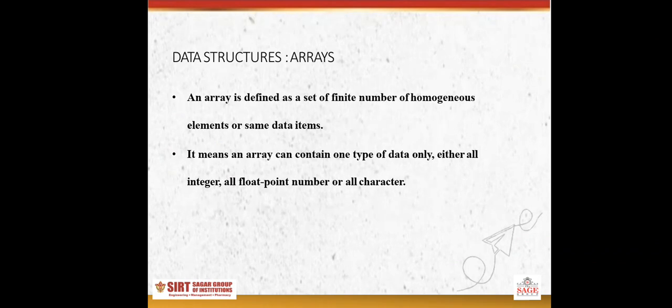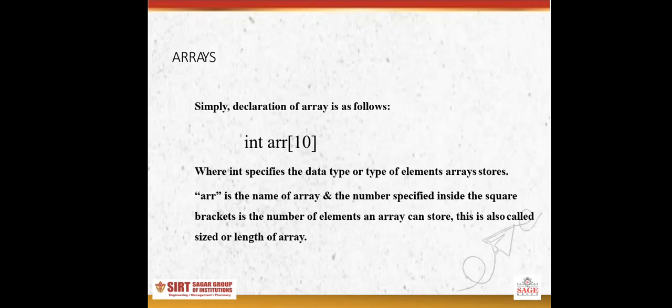Data structures: array. Array is a collection of similar type of data items, and each data item is called an element of the array. The data type of an element may be any valid data type like character, integer and float. The elements of an array share the same variable name, but each one carries a different index number known as subscript. An array can be one-dimensional, two-dimensional or three-dimensional. It means that an array can contain one type of data only, either all integers, all floats or all characters.